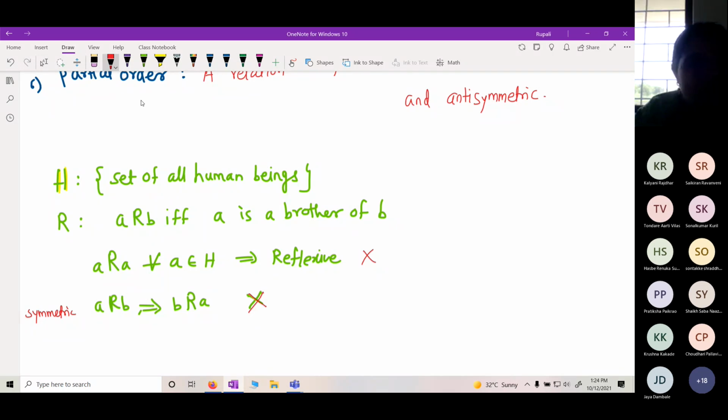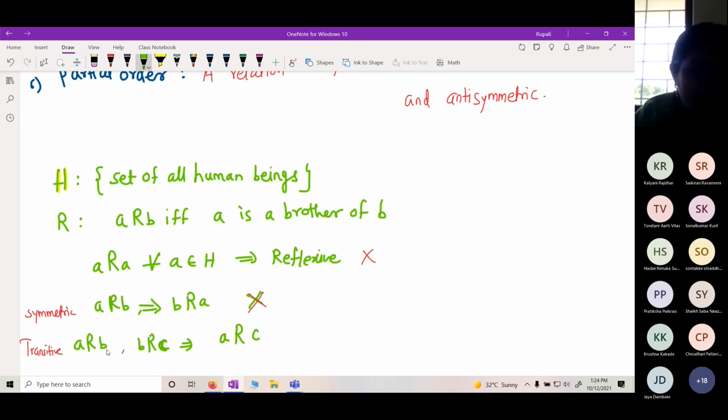What about transitive? A is related to B, B is related to C, it should imply A is related to C. Means what?